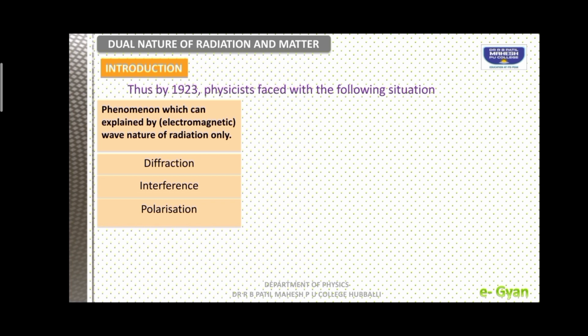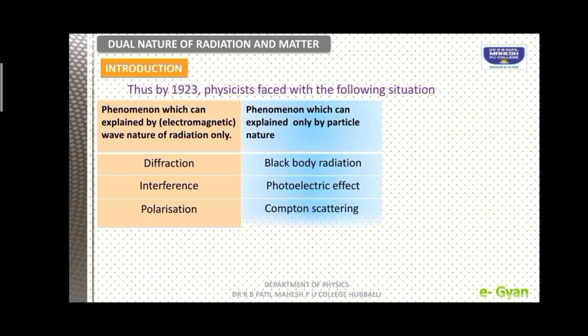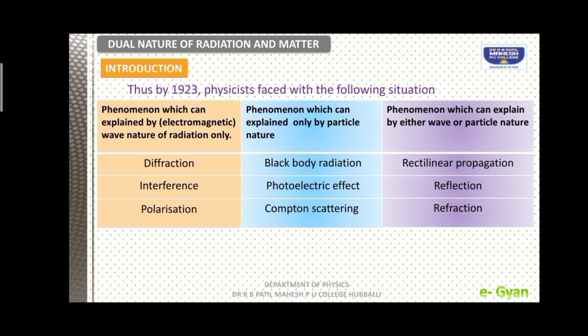Some phenomena of light, like diffraction, interference and polarization, could be explained only by wave nature, and some phenomena, like black body radiation, photoelectric effect and Compton scattering, could be explained only by particle nature. But there were some phenomena, like rectilinear propagation, reflection and refraction, which could be explained by either wave theory or particle nature.